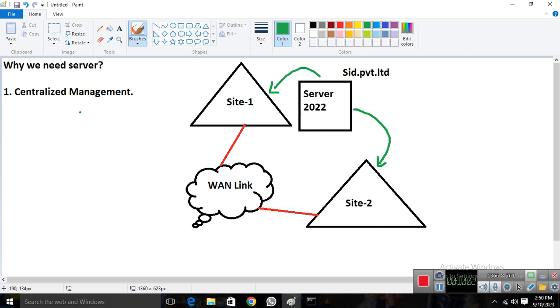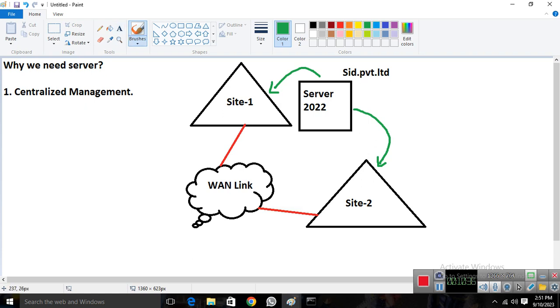So this is what we have, the centralized management. With the help of one server, we can manage multiple sites, multiple networks, multiple devices, multiple users. In short, you can say multiple resources. But Microsoft recommends that you place separate servers for separate sites. So one server is managing site 1 completely, and another server is managing site 2, like this. So it gives you centralized management.